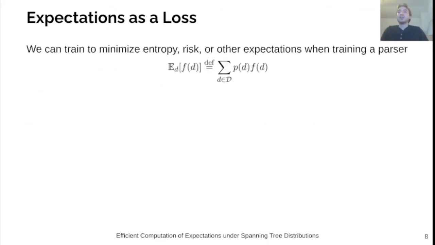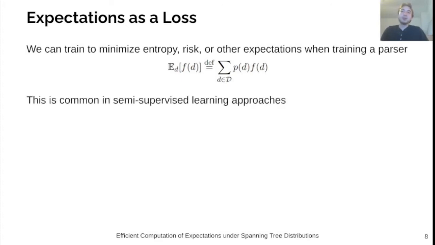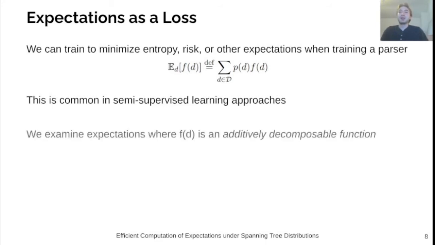We are interested in computing expectations such as risk or entropy as our loss function. These functions take the generic form of the sum over all trees, where we take the product of the probability of the tree and some function applied to the tree. Note that this function does not have to be scalar valued. Using expectations in the loss function is useful for semi-supervised learning, where we can aim to minimize general properties of the data rather than pushing towards target values.